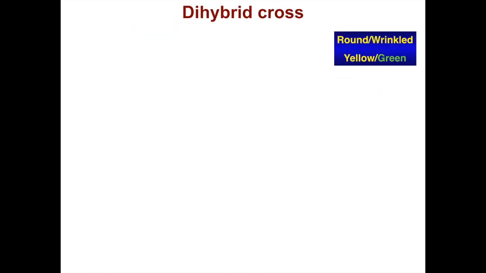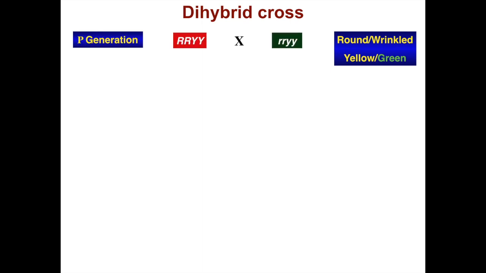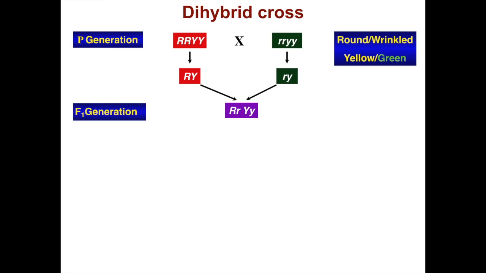When we do a dihybrid cross of these traits, let's say we cross in the parental generation a homozygous dominant round yellow parent with a homozygous recessive wrinkled green parent, we would get two types of gametes, the dominant gametes and the recessive gametes. This would lead the F1 generation to be heterozygous.